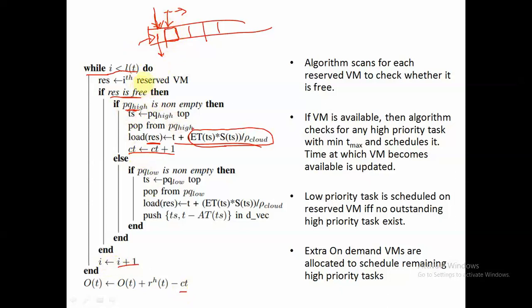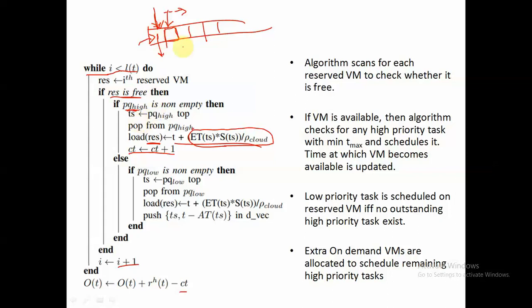So always we will see if this particular RES is free or not. If this particular reserved virtual machine is free, then we will see if PQ high has at least one task available in the high priority min heap or not. If it is available, then we are going to schedule it.